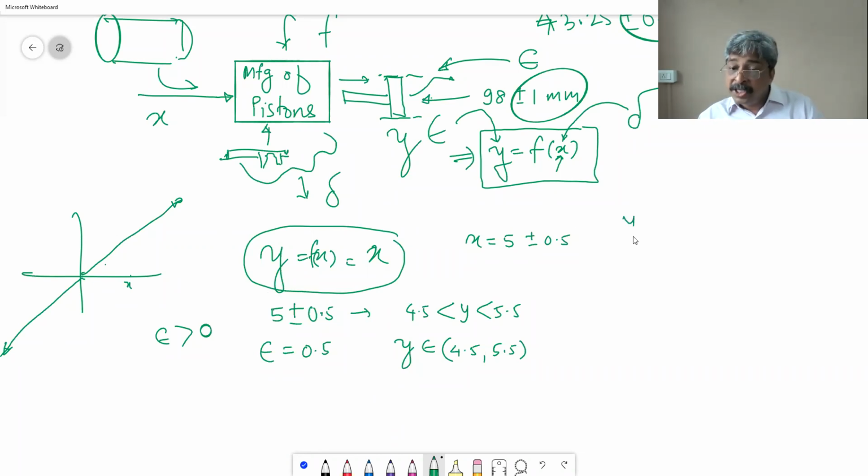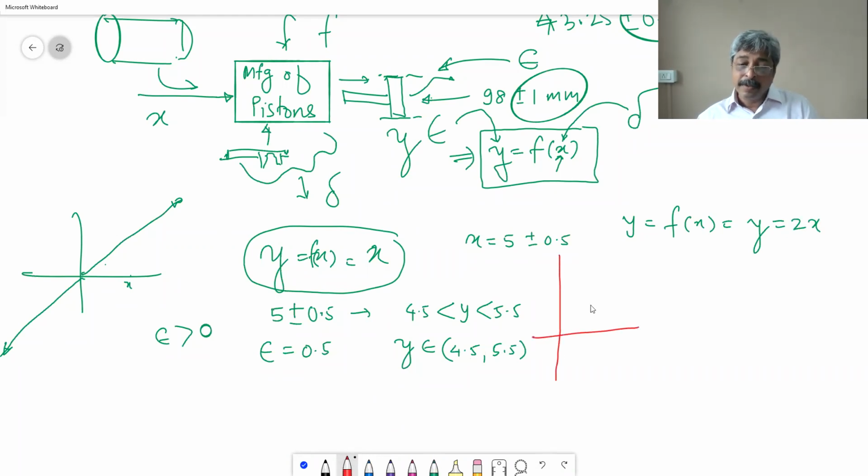Samajhte? But if the function is y is equal to 2x, then the graph is like this. And you want y is equal to 5 plus minus 0.5. Your acceptable y value is this much.